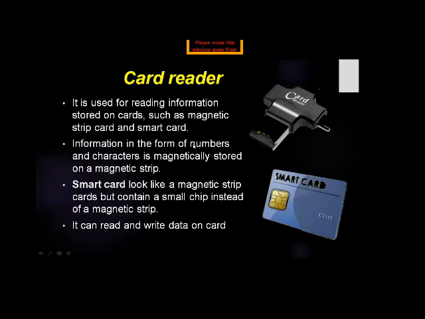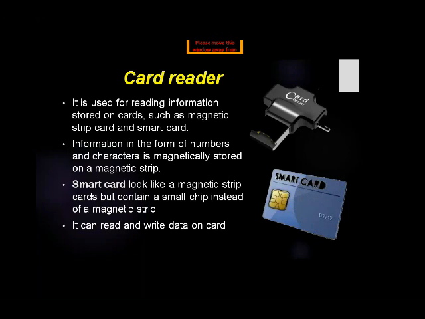It is used for reading information in the form of numbers and characters. Smart card looks like a magnetic strip card, but there is no magnetic line over here. It has a small chip and it can read and write data. They can store more data than magnetic strip. A smart card reader can read and write data on the card.